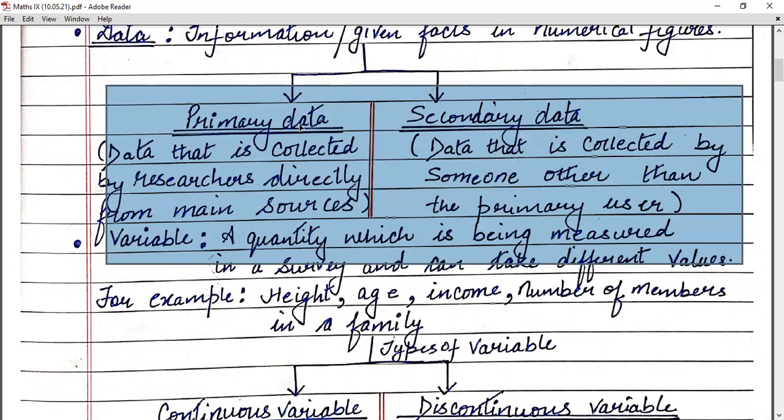Now children, primary data is data that is collected by researchers directly from the main source. And secondary data is data that is collected by someone other than the primary users. I repeat, primary data is collected by the researcher directly from the main sources. Secondary data is collected by someone other than the primary users.